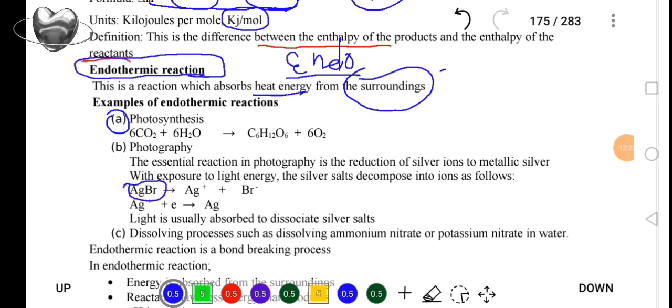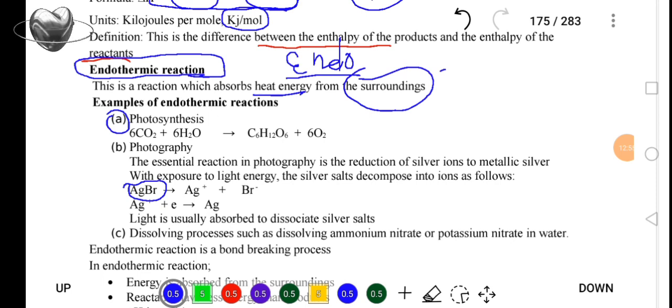When we say silver halides, we are talking about the compounds that are formed from halogens, but they react with silver to form silver salt. That's the reason why we are saying the essential reaction in photography is the reduction of silver ions to metallic silver with the exposure to light energy.